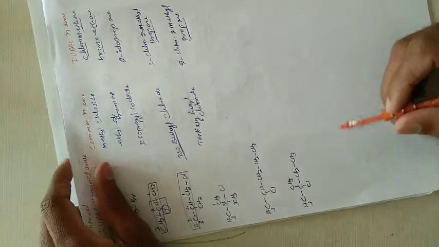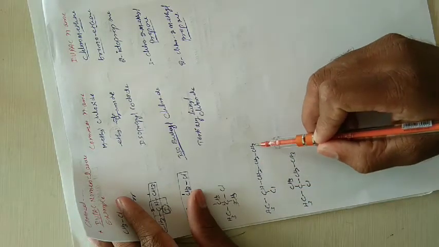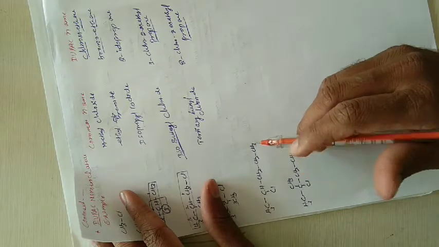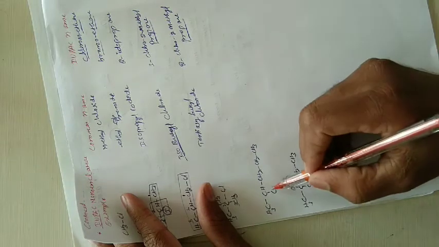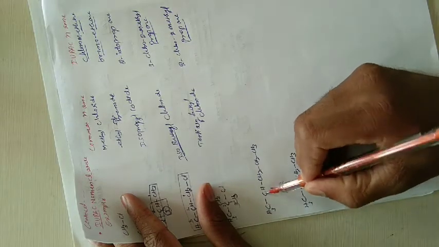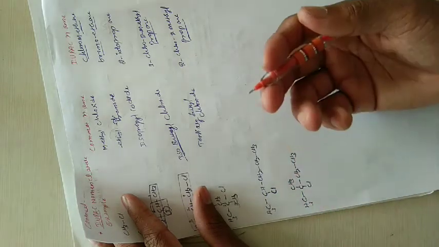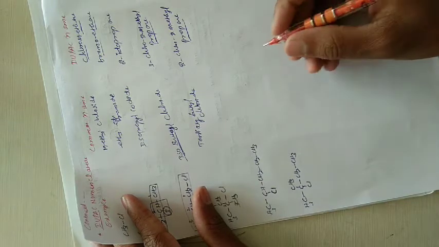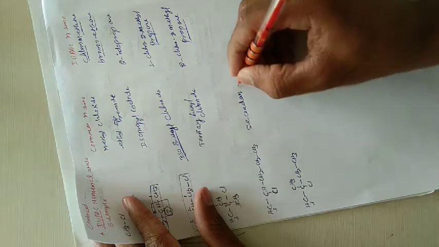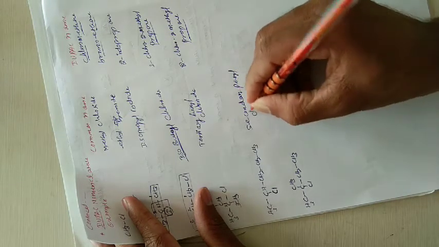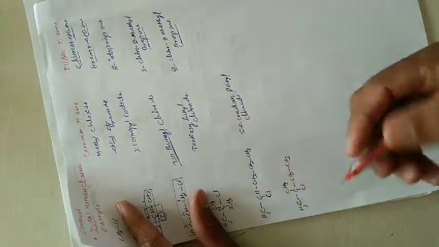Next, this is CH3 CH CH2 CH2 CH3. How many carbons are there? Total 5 carbons. Before the IUPAC name, you have to write the common name. Here this chlorine atom is directly attached to this carbon, and this carbon containing one hydrogen indicates secondary. Total 5 carbons, that's why you have to write secondary pentyl chloride. Secondary pentyl chloride is the common name of this one.